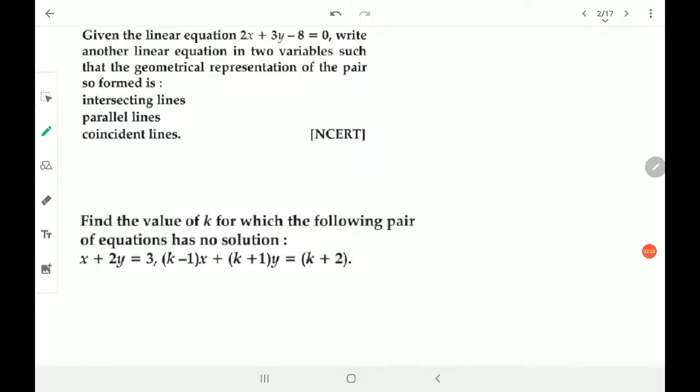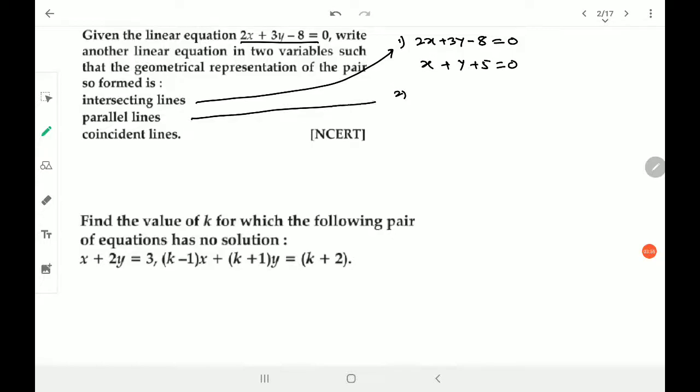So let's understand one by one. Given a linear equation, write one more linear equation which will give intersecting lines. The first equation is 2x plus 3y minus 8 equals 0. For intersecting lines, what can be the second equation? Intersecting means A1 upon A2 is not equal to B1 upon B2. So it can be anything, x plus y plus 5 equals 0. That's it, because you can see that A1 upon A2 is not equal to B1 upon B2.